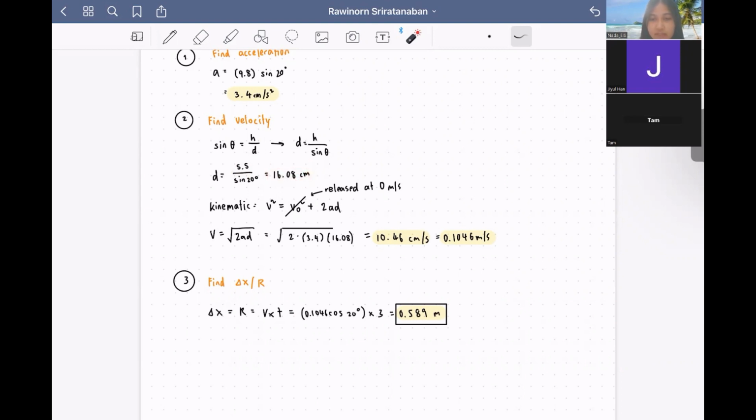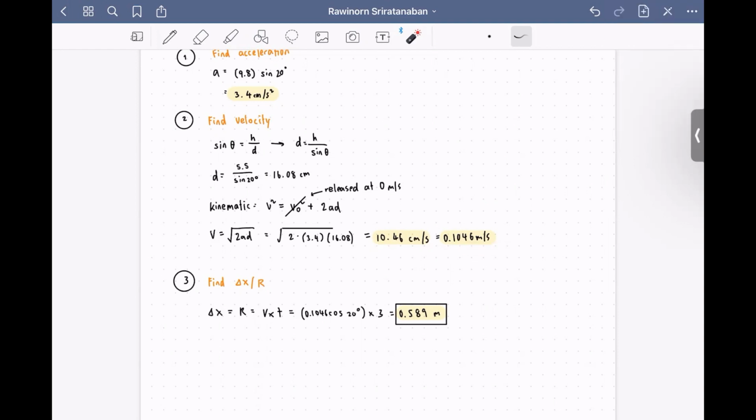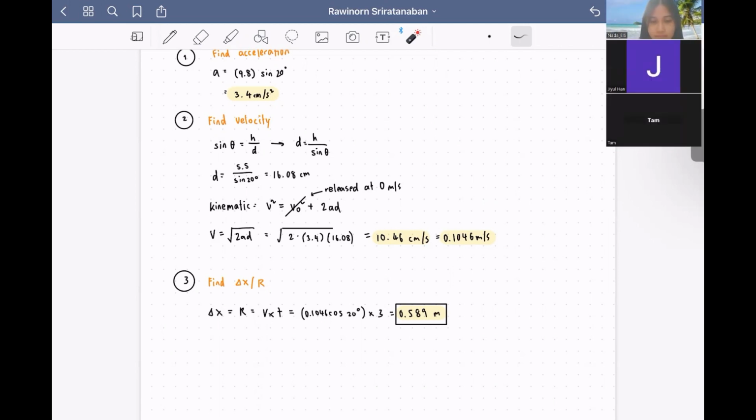Because the distance has increased, our velocity has also increased to 10.46 centimeters per second, or 0.1046 meters per second as well. So for the range, because the velocity has increased, the range will also increase. So it will be 0.589 meters.